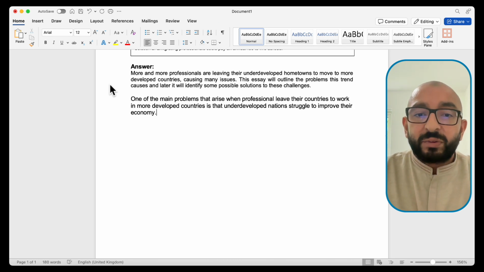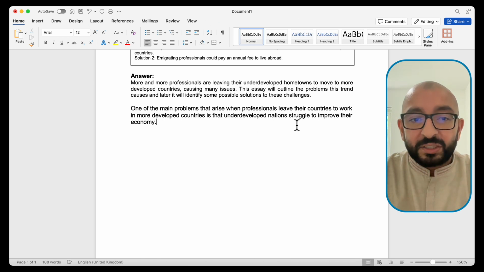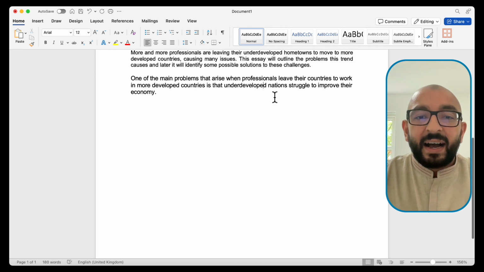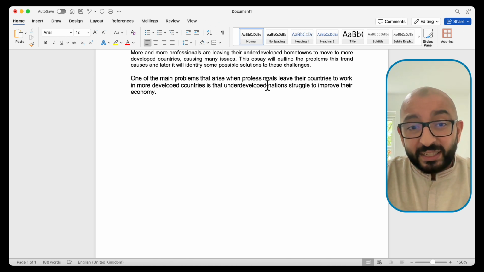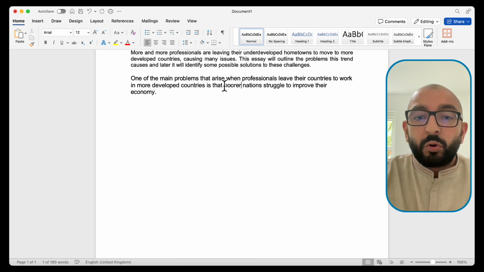Okay, so let's read this sentence here and let's see if anything needs to be changed or if we can move on. One of the main problems that arise when professionals leave their countries to work in more developed countries is that underdeveloped nations struggle to improve their economy. Okay, that's fine. I have used developed 2 times, so I could possibly change that. So actually, I will change it. I'm going to write poorer nations. Okay.